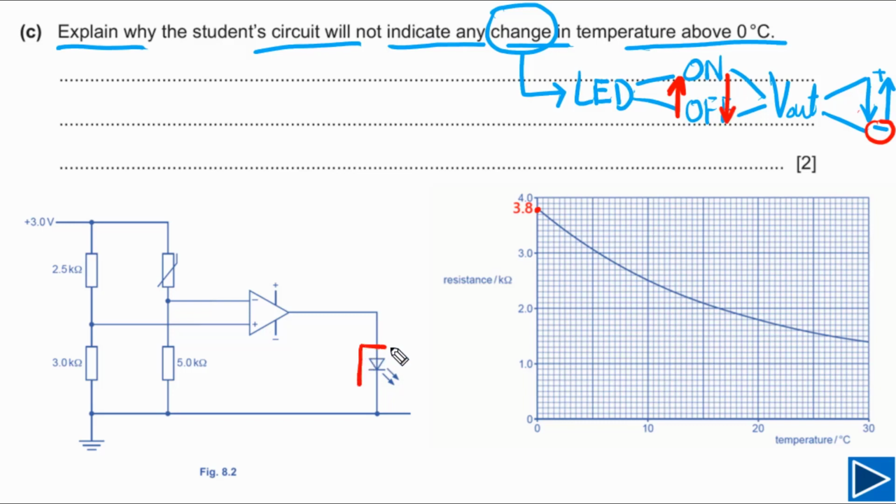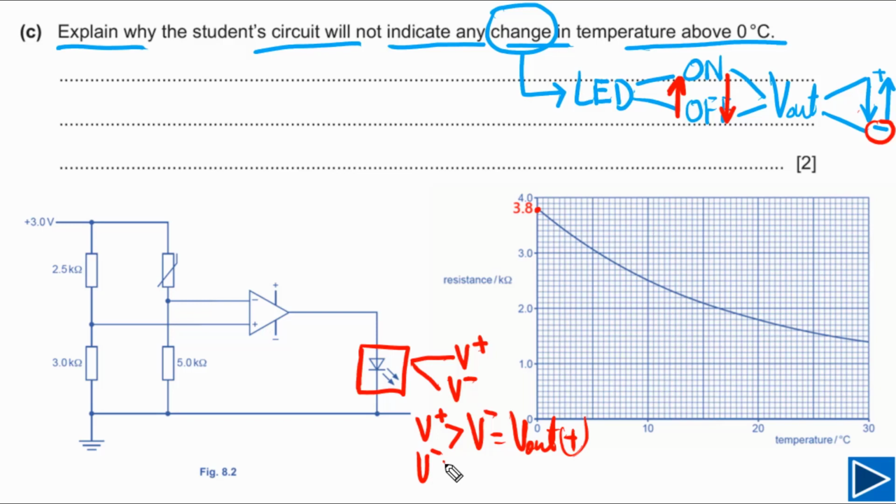Simply we can say this LED is depending on V out, or we can say it is depending on V positive and V negative. If V positive is greater than V negative, V out will be positive.